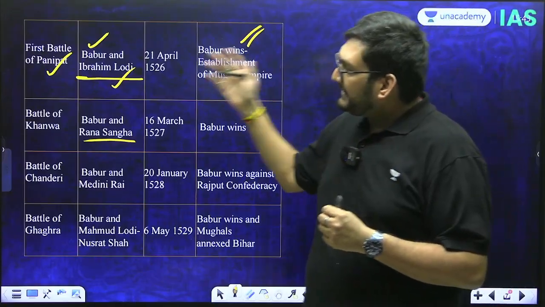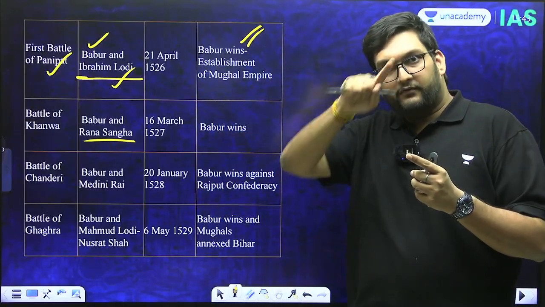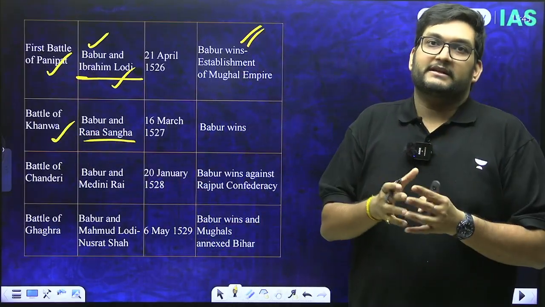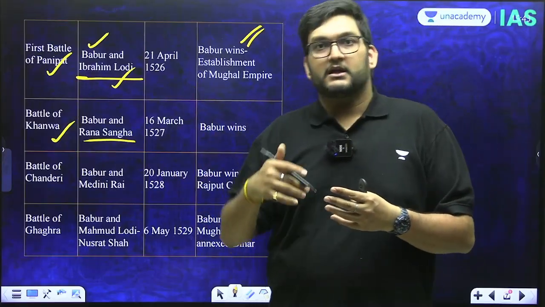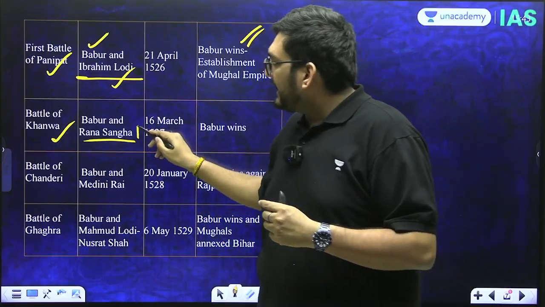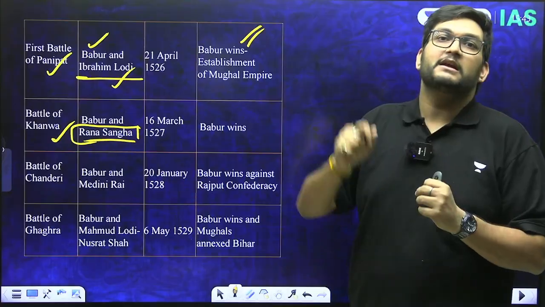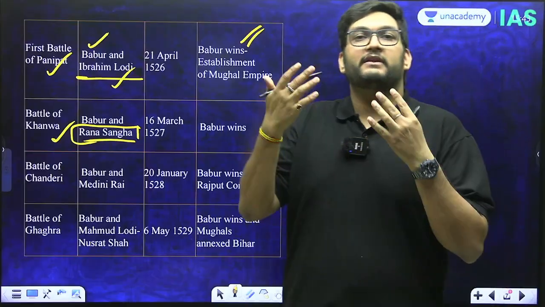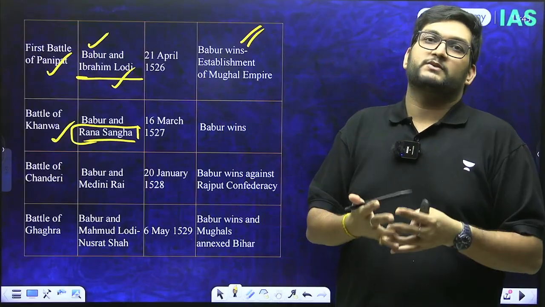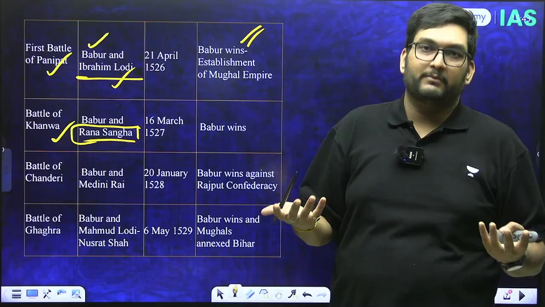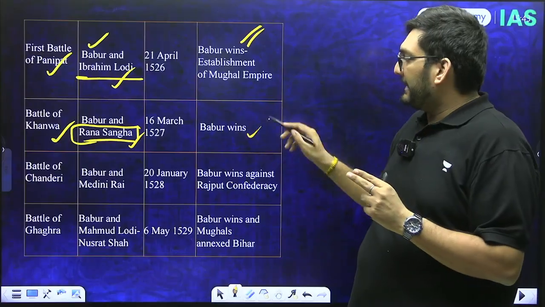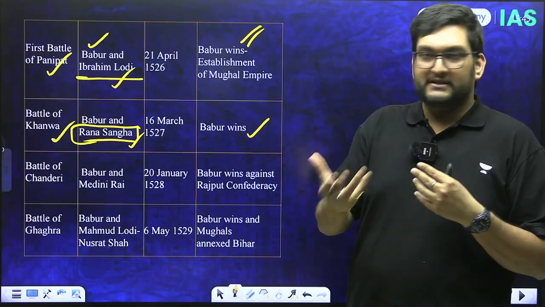Thereafter, he will move further from Panipat towards the east. Battle of Khanwa: Babar said that you did not help me, you did invite me. In this battle, Rana Sanga had said to the Rajput Confederacy that Babar is coming. We don't know his battle techniques, but we can still fight together. All Rajputs fighting together would never have allowed Babar to win. However, Rana Sanga will be singled out. He will be defeated by Babar, and thereafter Babar will win this sector also.